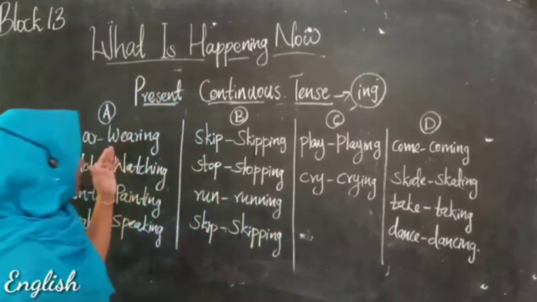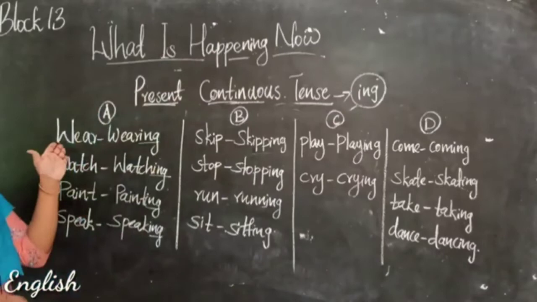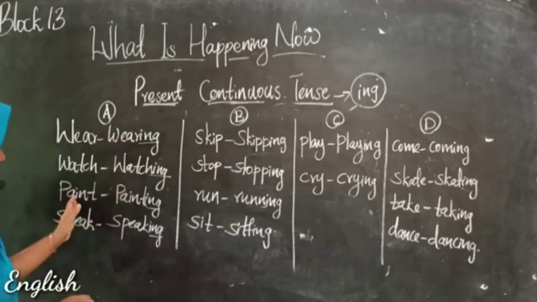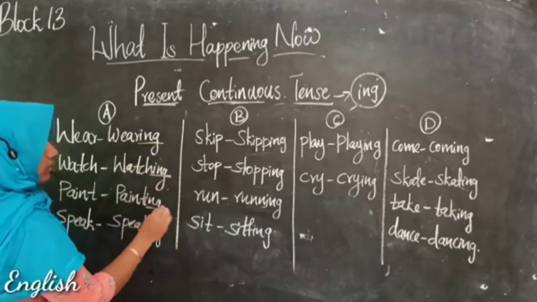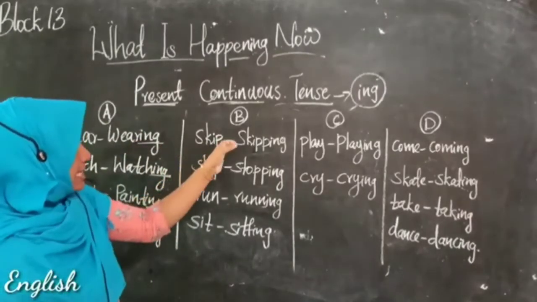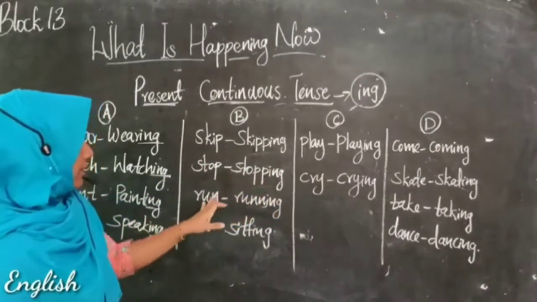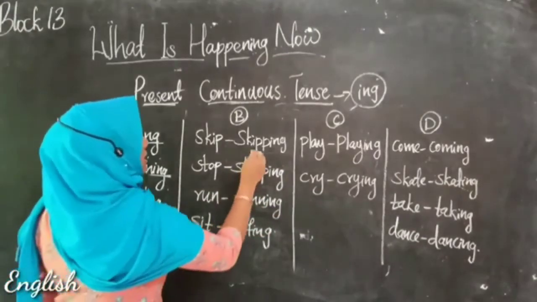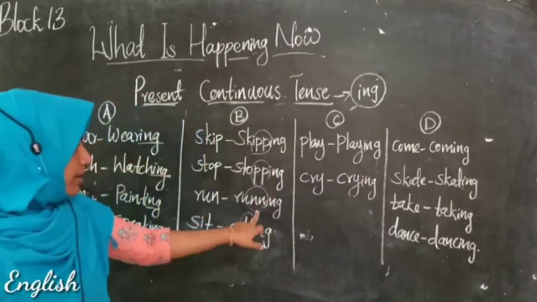See, here I have written some words with their present continuous forms. So let's read them: wear, wearing, watch, watching, paint, painting, speak, speaking. Here in all these words, we have just added ing. Then skip, skipping, stop, stopping, run, running, and sit, sitting. Here in all these words, we have doubled the last letter.